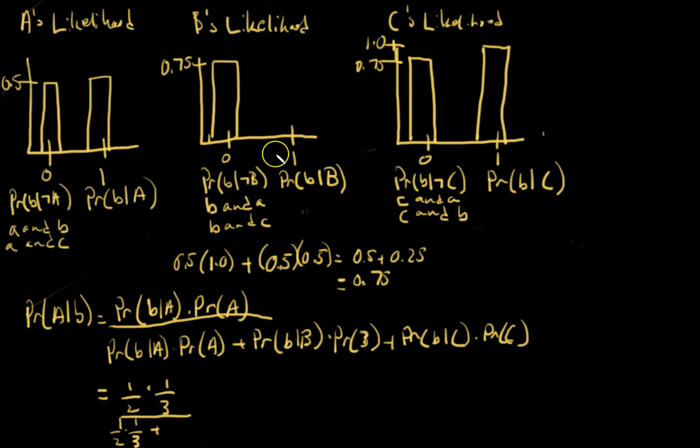Well, that's 0%. So this whole thing would turn to 0. Plus the probability that the warden would say B knowing that C would be pardoned, that's right here, 100%, times the probability of C, that's 1/3. So that's plus 1 times 1/3.